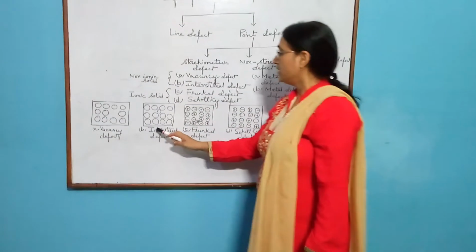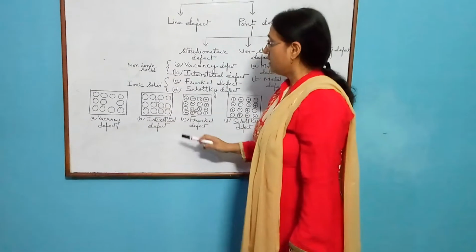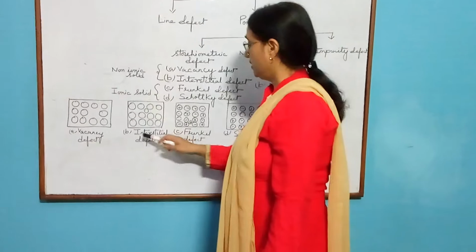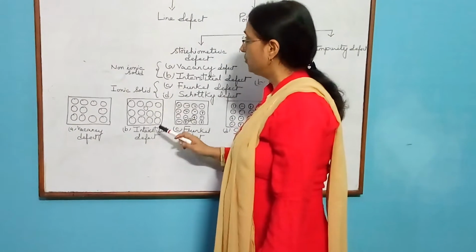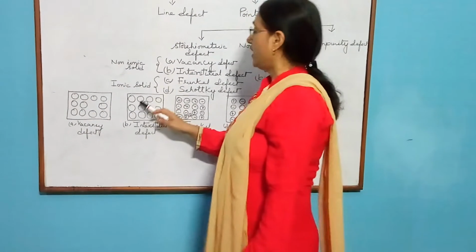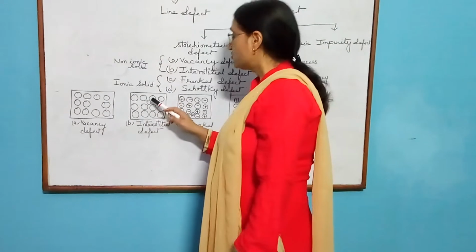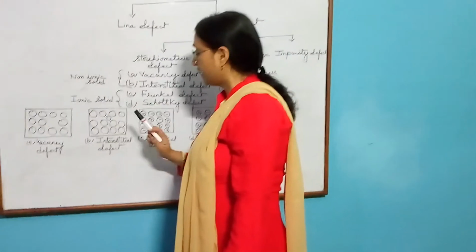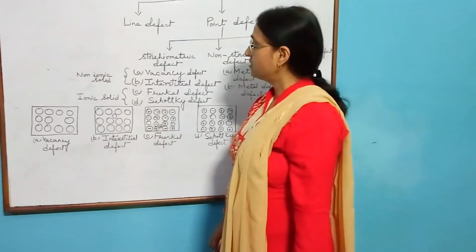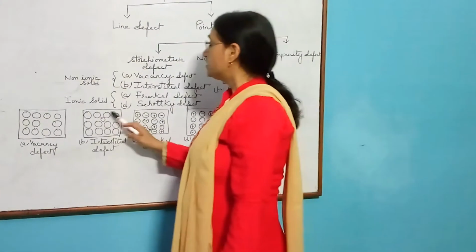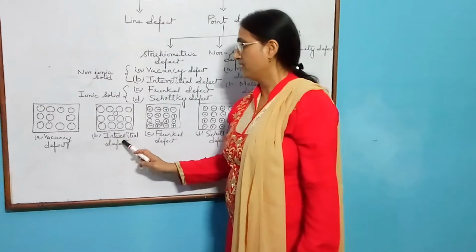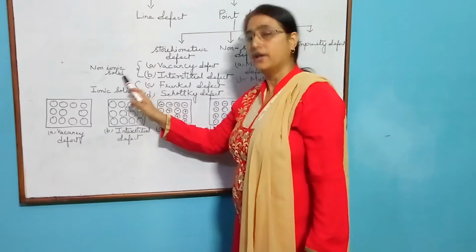Number two is the interstitial defect. Interstitial defect arises due to the presence of an extra element or extra constituent particle in the interstitial site. As a result of interstitial defect, the density of the solid increases. Both vacancy defect as well as interstitial defect occur in non-ionic solids.